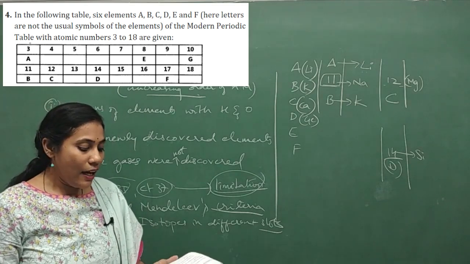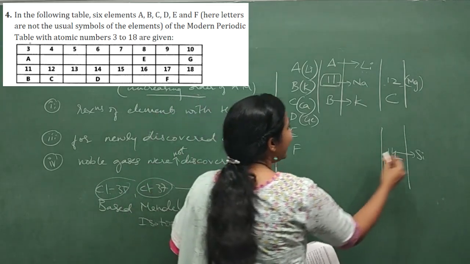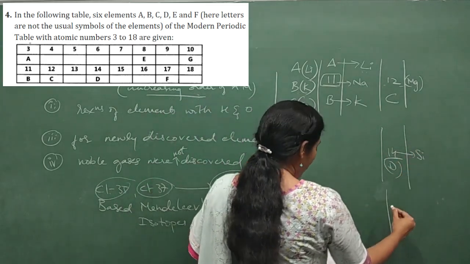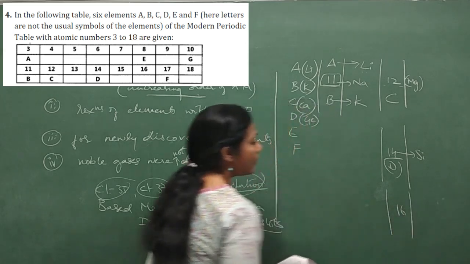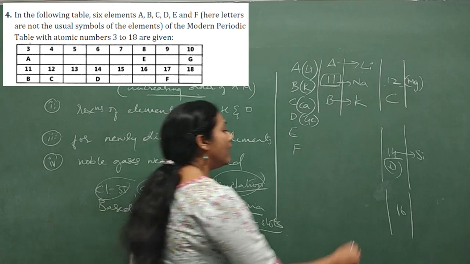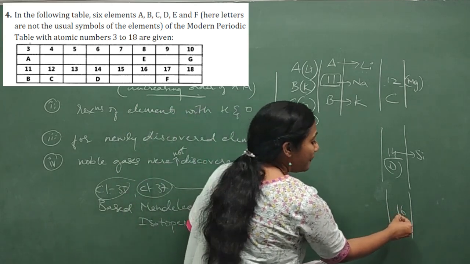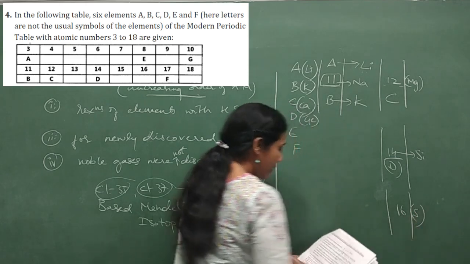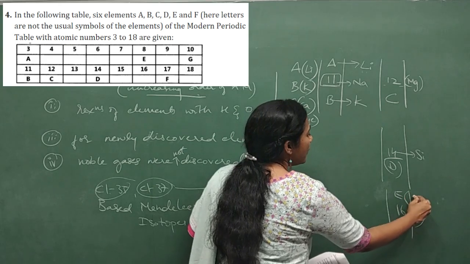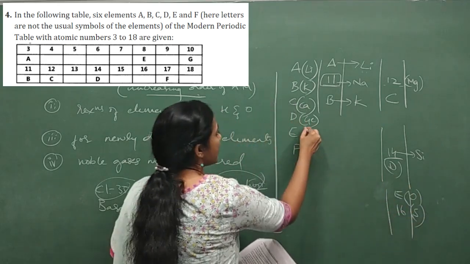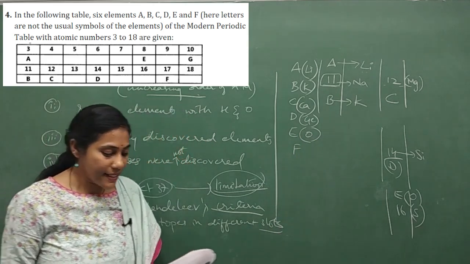Now what is E? Element E is in a group where the 16th element is there. Atomic number 16 is sulfur, isn't it? So E is above sulfur. Above sulfur, which element will you find? Oxygen. So our E is oxygen. And what is this F?